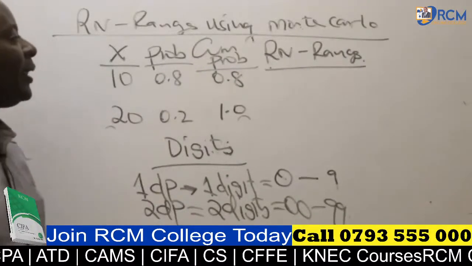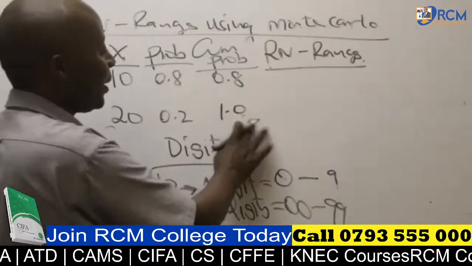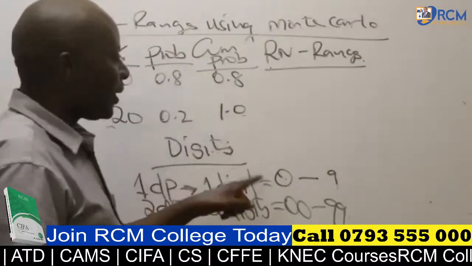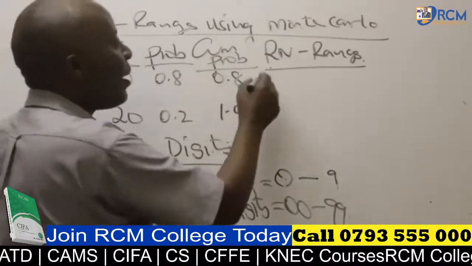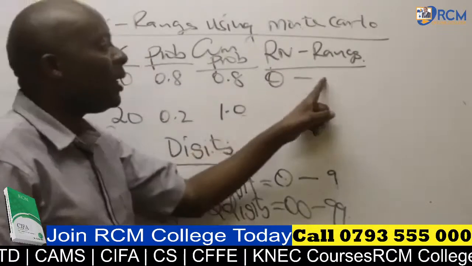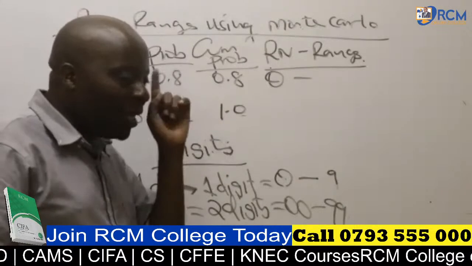When I start making the demonstration, listen, this is 1 decimal place, so this is what I'm going to use. My first class will start from 0 all the way to the upper limit. How do I get the upper limit? Raise your antennae.